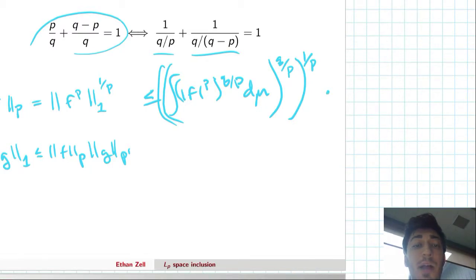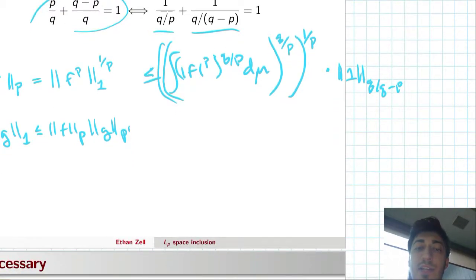And then the other function we're applying it to is literally just the function 1. So we're just saying f to the p is really just f to the p times 1. And then we want the 1 to worry about this conjugate q over q minus p. So this thing on the left is really something very nice in disguise.